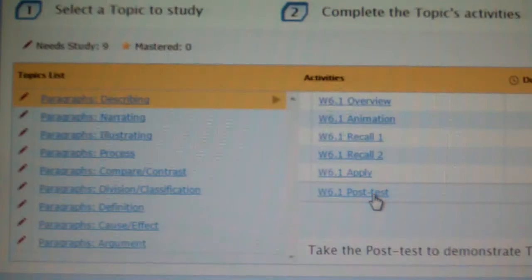That is required. And for some of you, you might have had a note from me on your basic grammar module score about making sure that you complete the recall and apply. Mastery, again, is 80%. So with recall and apply, you need to correctly answer 8 out of 10. And same with your post-test. You need to answer at least 8 out of 10 correctly. And it is the post-test that will change your pencil into a star. So note that as well. So you're completing all the pencil topics, not just describing, but when you finish that one, go down to narrating all the way down to argument. And you are given to March 8th to complete that assignment.